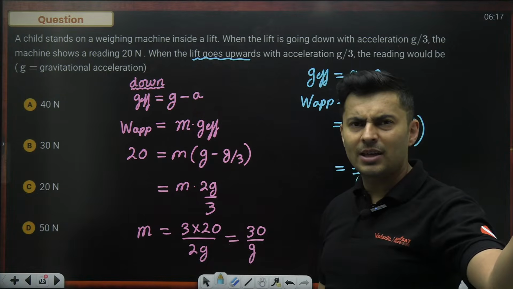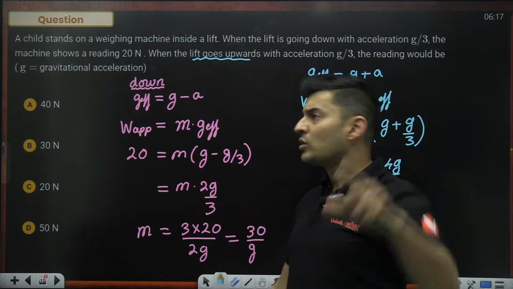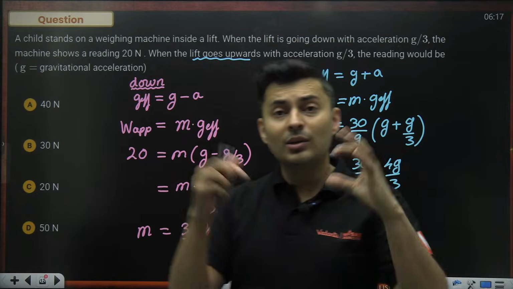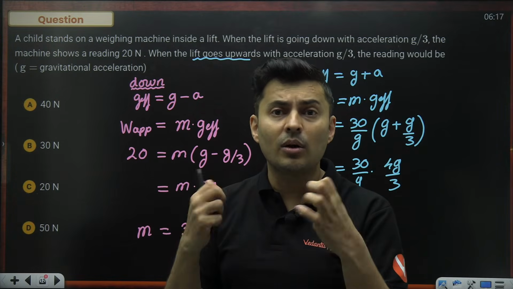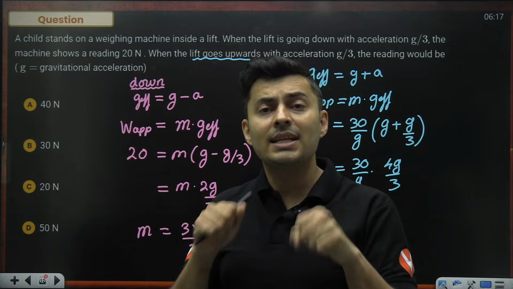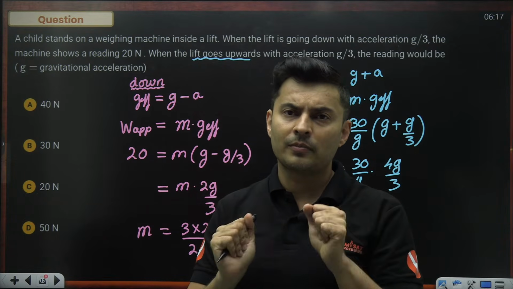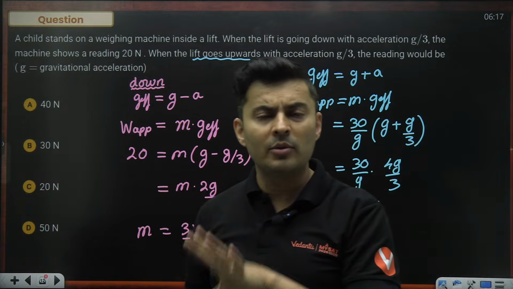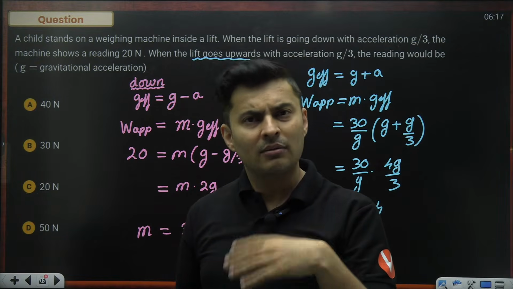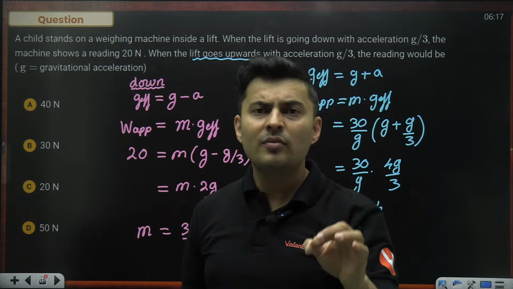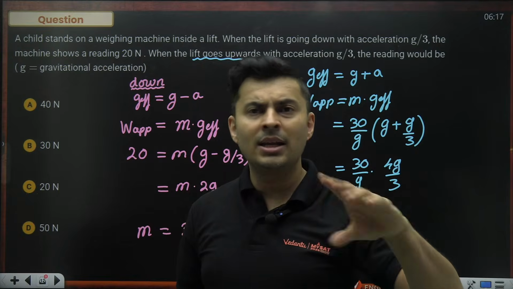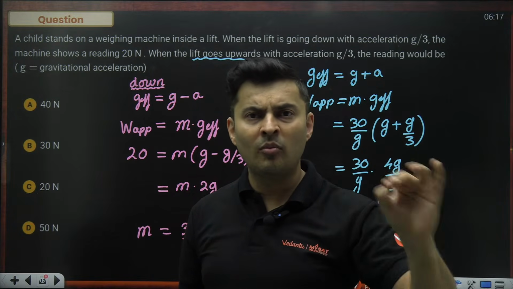Going down is negative, keep that in mind. Going up is positive. So what is this g effective? It is the total gravity which you will see or feel or perceive inside an accelerated lift which is going up or down. So you can solve the problem normally like you would do on earth, whether it is a projectile problem, free fall motion, a block on an incline, pulley problem, spring problem, whatever.